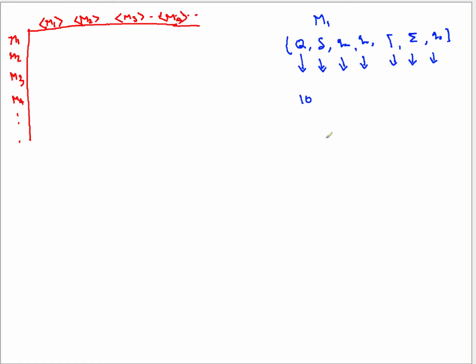Because for a single tape deterministic Turing machine, the transition function is Q cross tape symbol, and it goes to Q cross tape symbol cross left or right. Correct? So this table again will be of finite size. Then you have Q0, Q accept, this, that, and all this detail. I am just saying that this whole detail can be written in a string format.